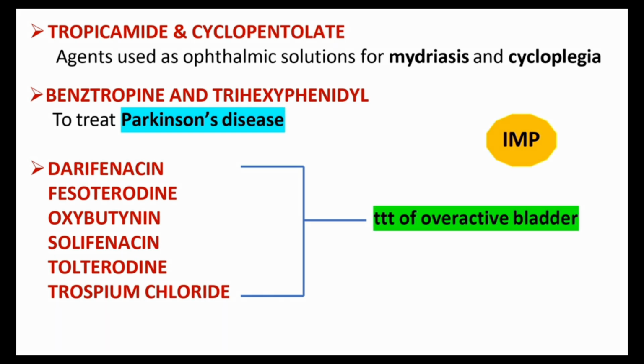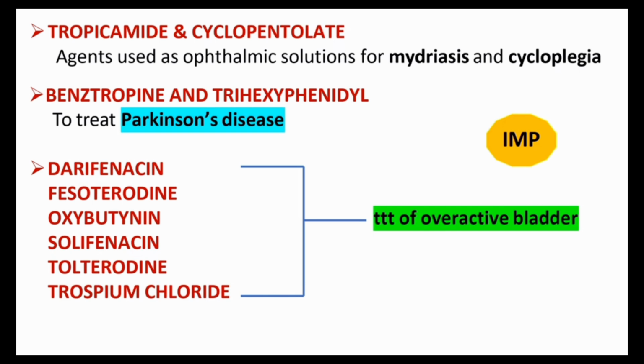These are the drugs used to treat Parkinson's disease. Don't confuse that one. By mistake I mentioned it there, in the cholinergic agonists, which is mainly used for Alzheimer's disease. Okay, sorry for that. So benztropine and trihexyphenidyl are used to treat Parkinson's disease.